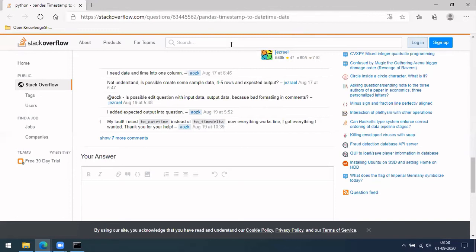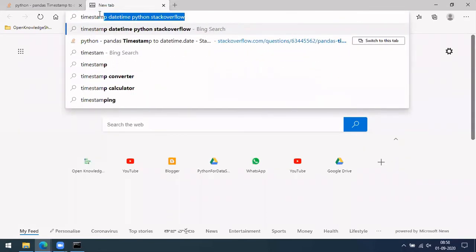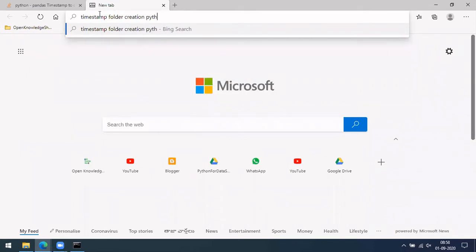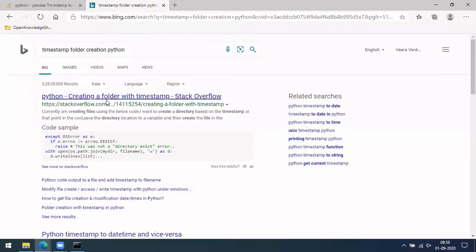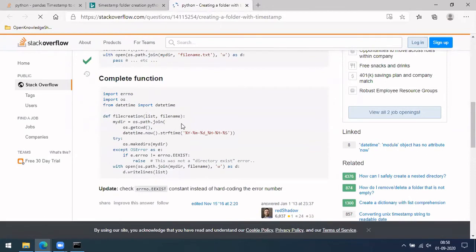Yeah, okay, I'm back. So let's see. Timestamp folder creation. Let me directly type that. Maybe we'll get something. But for this, what did they use? So this is directly fine. So yeah, dot now, right? Okay, so this is what we need.